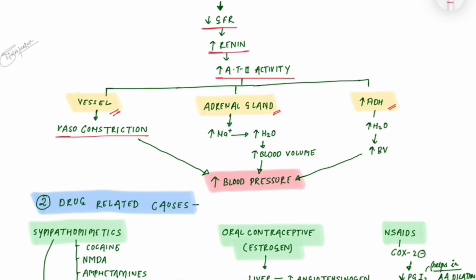In the adrenal gland, it increases the production of aldosterone and sodium retention, which increases the water reabsorption and the blood volume, ultimately causing increased blood pressure. Increased ADH increases the reabsorption of water and blood volume, creating high blood pressure.